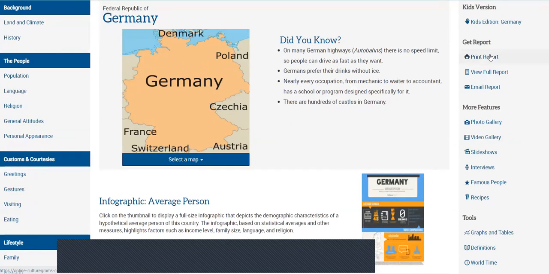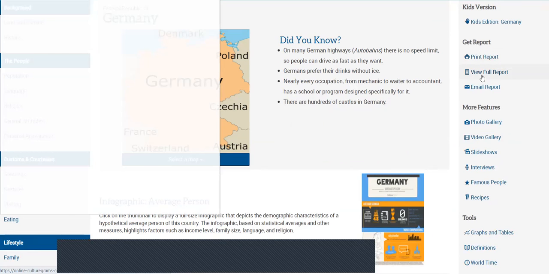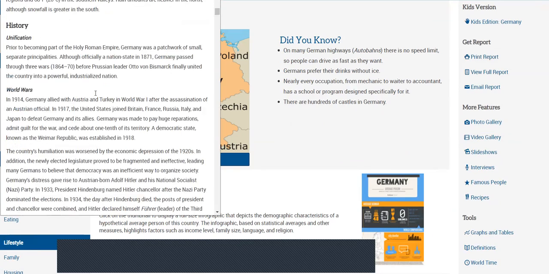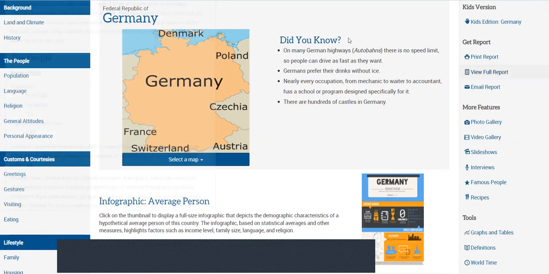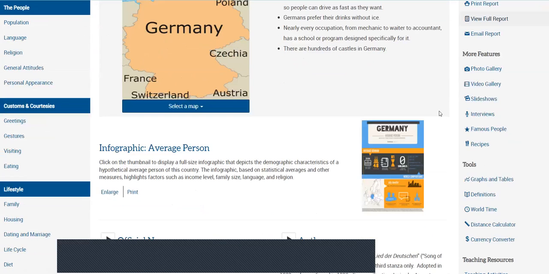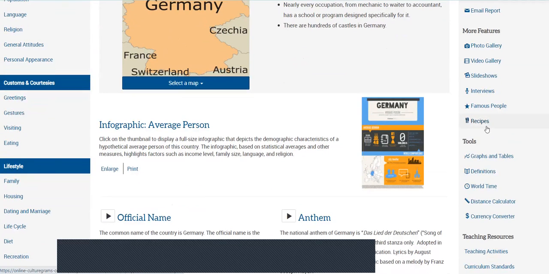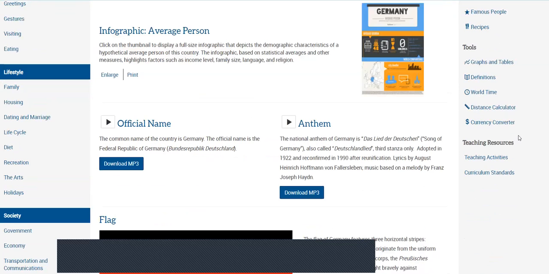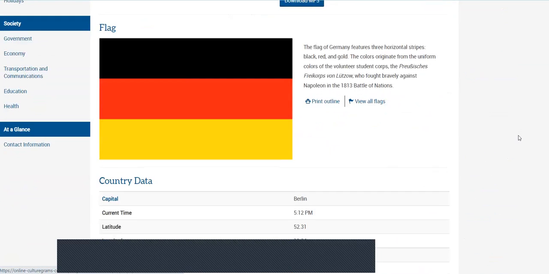I can print out the report if I desire, the full report. I can also view the full report and something will come up and everything is there. I could also email the report to myself. You notice on the right-hand side, there are some things such as recipes. There's different graphs and tables, which we'll get to in a minute.